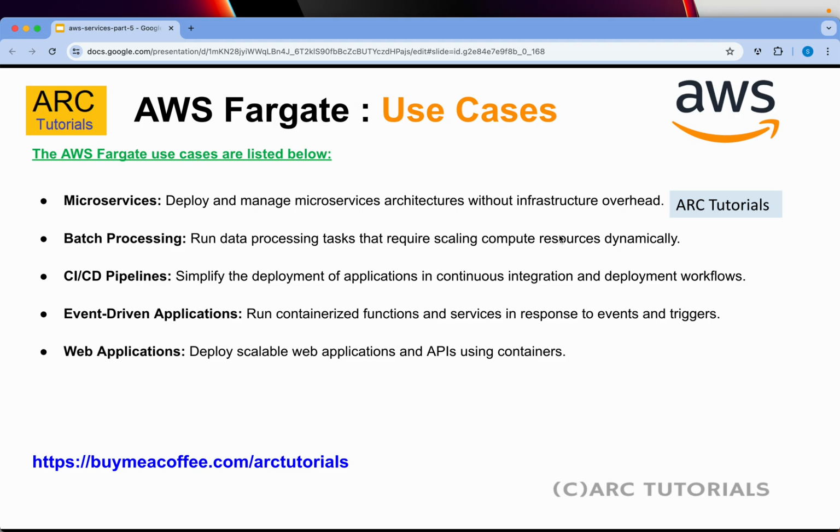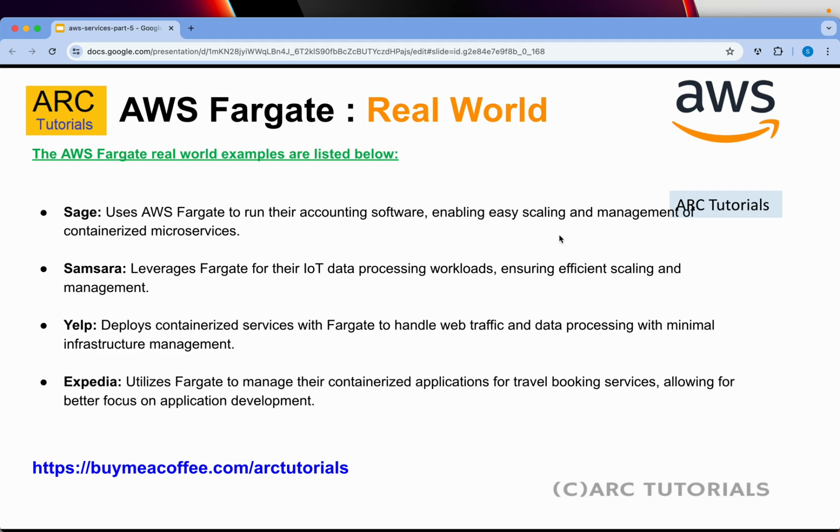CI/CD pipelines: if you're working in any real enterprise, you would know that for deployment of applications in CI/CD workflows, you can integrate Fargate. Event-driven applications: like I said, if it's a normal event, you can use Lambda. But if we have to run containerized functions and services in response to events and triggers, you can also use Fargate. Web applications: deploy scalable web applications and APIs using containers.